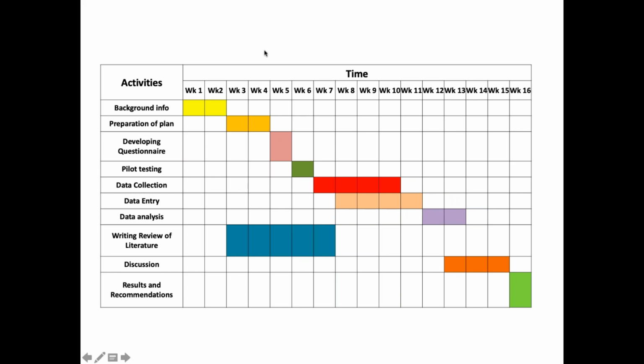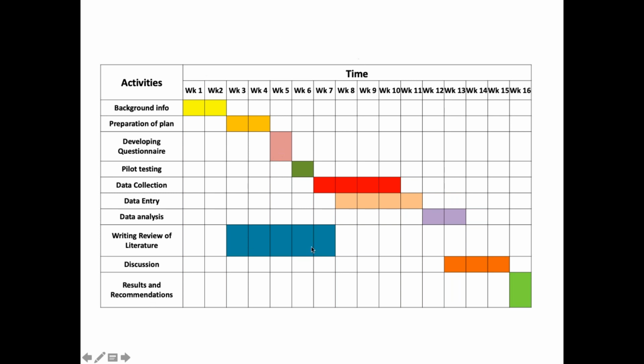Similarly, this is another way of drawing it. It's in a box form. It's much clearer and it's easy to explain and make. So you can see in 2 weeks we will take background information, if we are planning to do any project. Then the preparation of the plan we will do in week 3 to week 4. Then developing a questionnaire we'll do in the 5th week and so on.